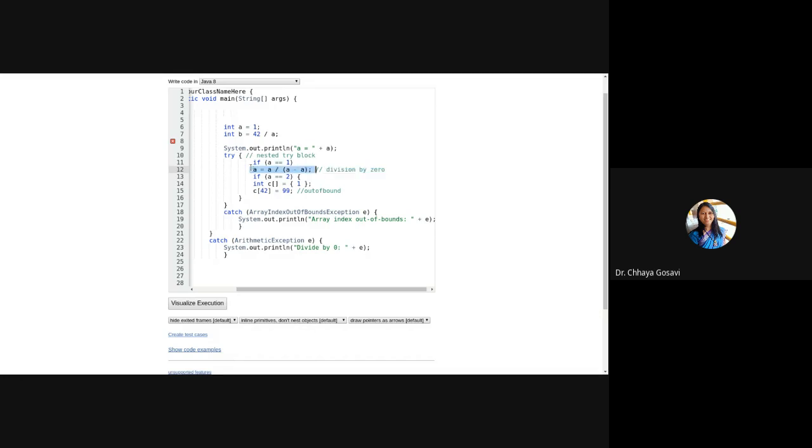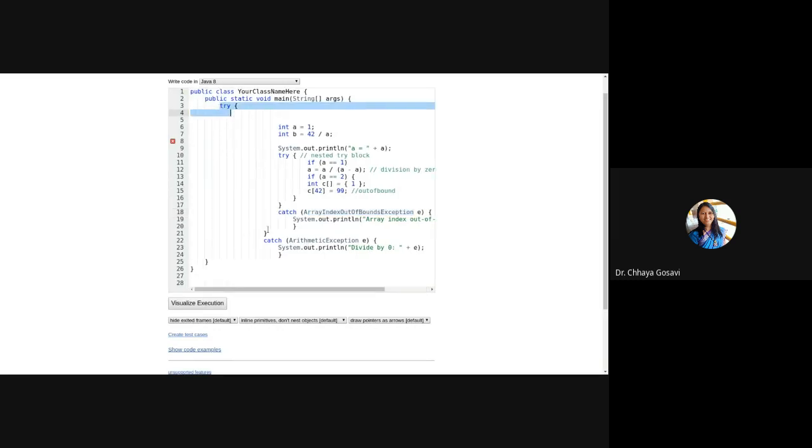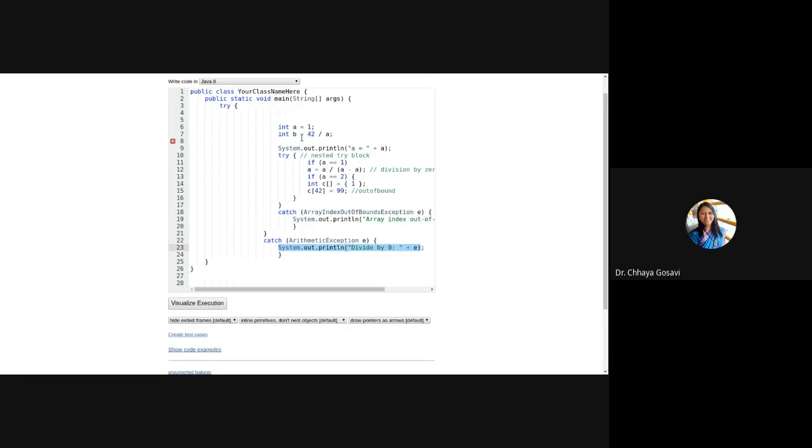So from this line, control will search for a catch block. This catch block is not matching because this is for array index out of bound in this try. So it will check whether the outer try has arithmetic exception. Yes. So it will execute this line, divide by 0, and your program will stop. If value of A is 2, what will be the output?